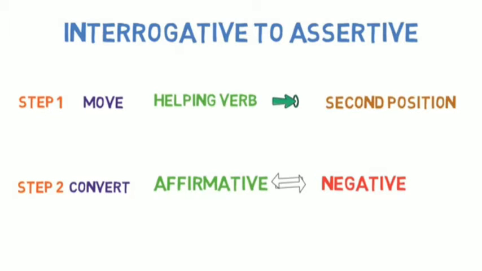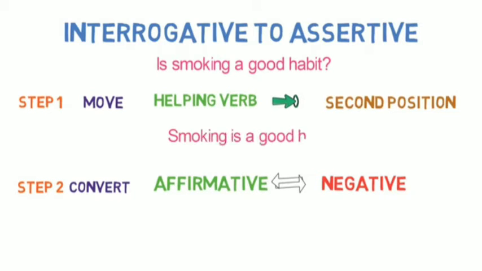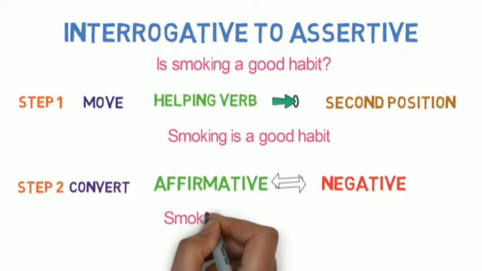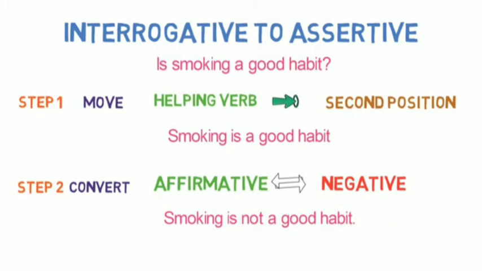Let's look into one more example to make it clear. Is smoking a good habit? After applying step 1, the sentence will be, smoking is a good habit. And after applying step 2, the sentence will be, smoking is not a good habit. Now, you got an idea how to convert an interrogative sentence to assertive sentence with a 2-step formula. Let's look into different cases.